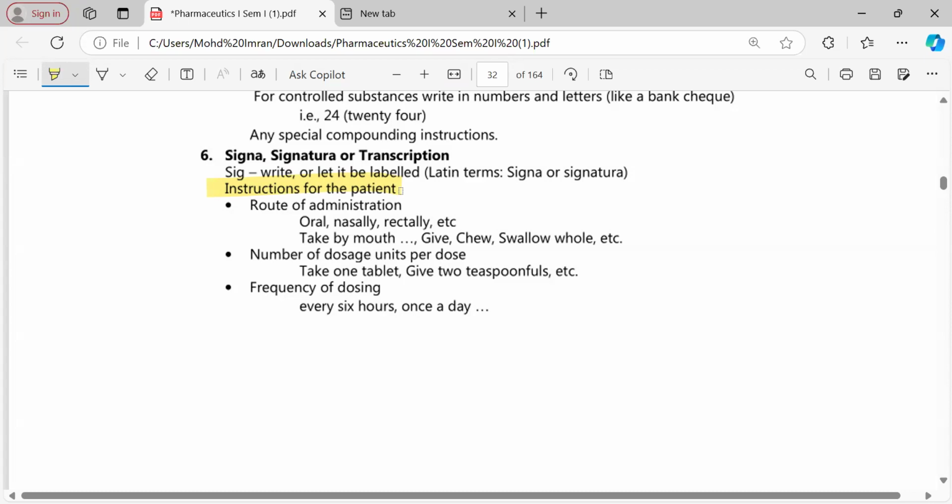Subscription contains instructions given to the pharmacist, and signature contains the instructions to be given to the patient: the route of administration, how to dilute the drug, how to take the drug, how to dissolve it, whether in water or milk, tablespoon or teaspoon, how many times you should take it, the frequency of the drug. All these details come under signature. Clear?